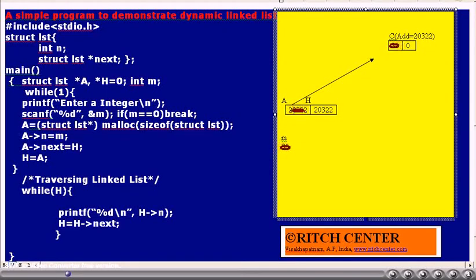Then a->next is equal to h. What is the current value of h? 0. Thus a->next becomes 0. Then we are making h equal to a. What is the current value of a? 20322. What is that? It is the address of the newly created object. So with the help of malloc we have created it. Its address is 20322. Thus h value becomes 20322.